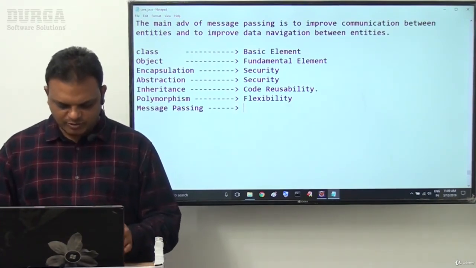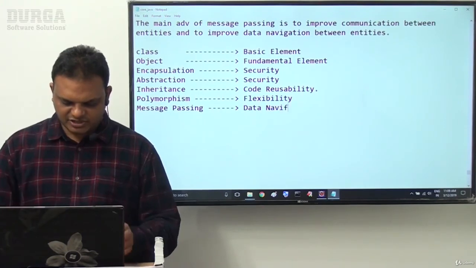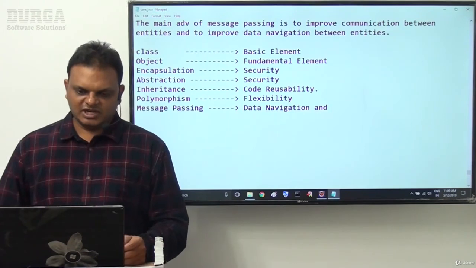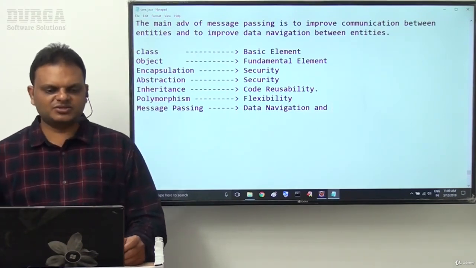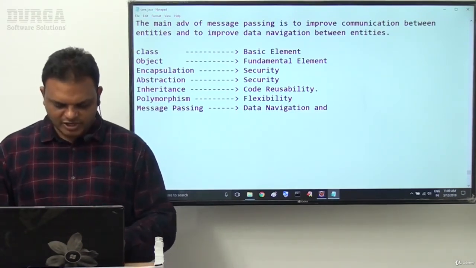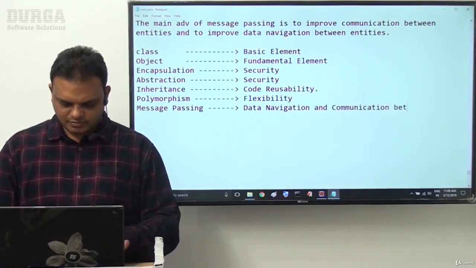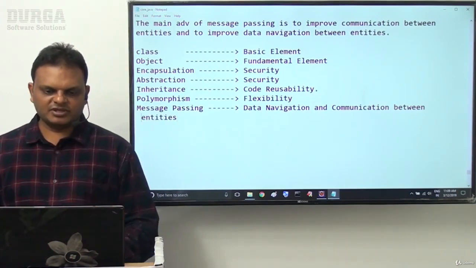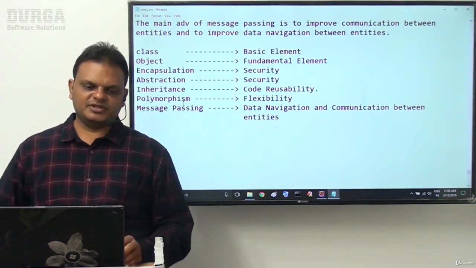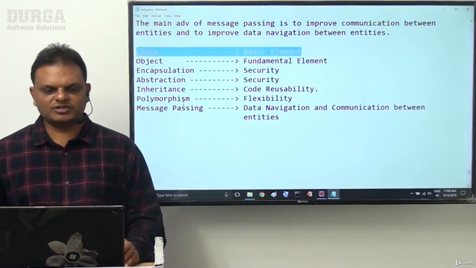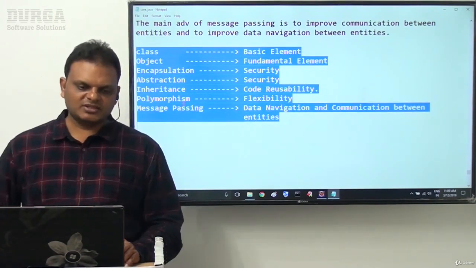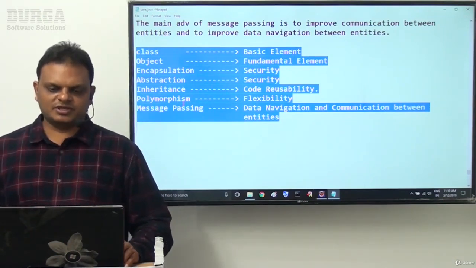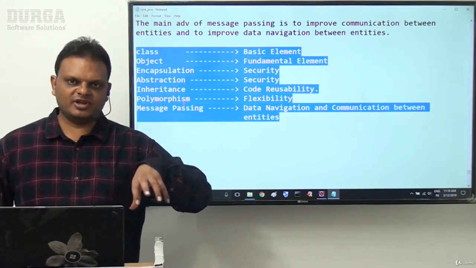Message passing is able to improve data navigation from one intersection to another intersection. That is one thing. Apart from that, communication between entities, that we are able to get. Data navigation as well as communication between entities. So these are exactly the elements we are able to provide directly: class, object, encapsulation, abstraction, inheritance, polymorphism and message passing.